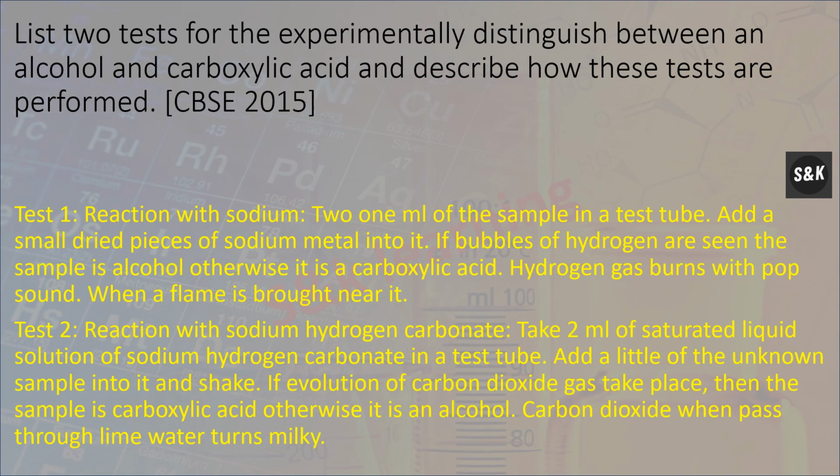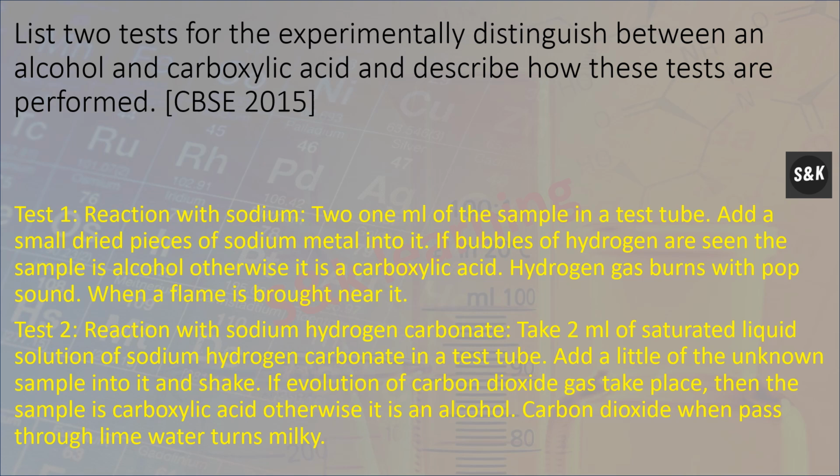List two tests to experimentally distinguish between an alcohol and a carboxylic acid and describe how these tests are performed. Test 1: reaction with sodium. To 1 ml of sample in a test tube, add a small dried piece of sodium metal. If bubbles of hydrogen are seen, the sample is alcohol, otherwise it is carboxylic acid.